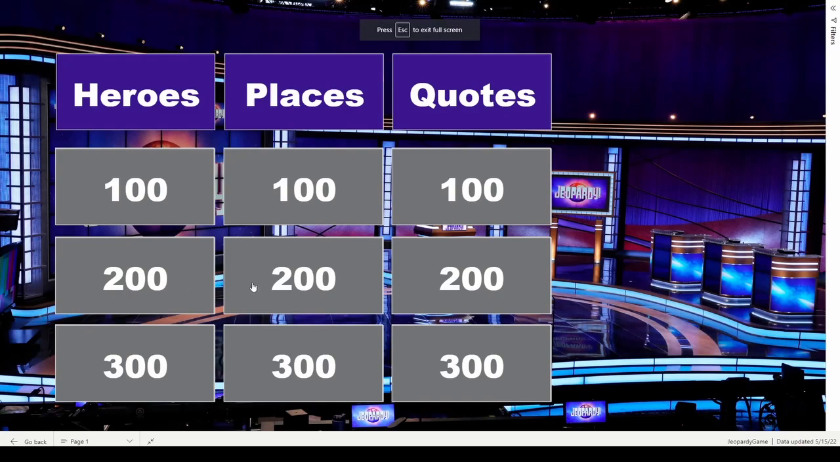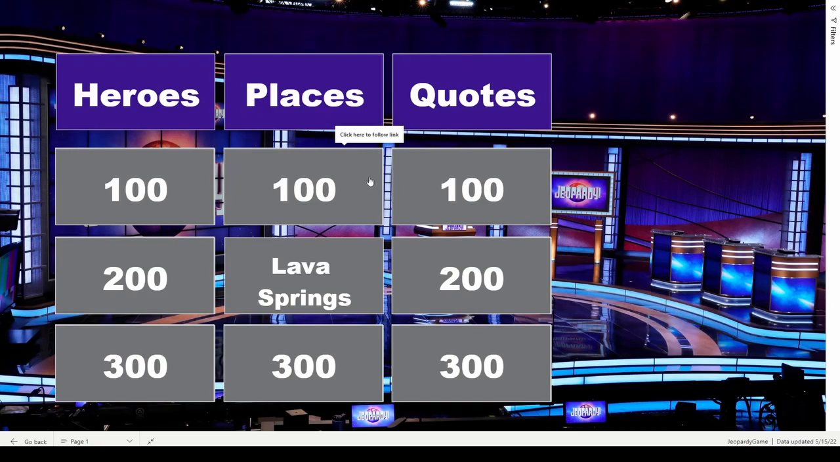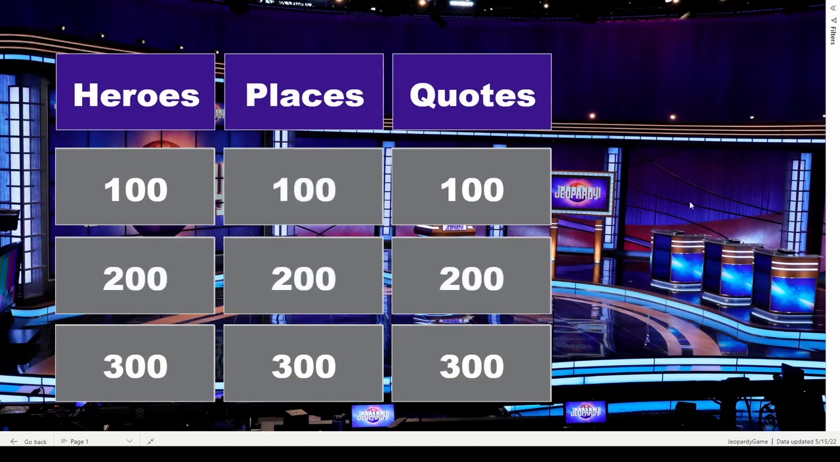Let's get ready to play Jeopardy. Places for 200. In High School Musical, where do the Wildcats go for their summer job? Lava Springs. Remember, you want to delete the tooltip here because you don't want that to show up. So it looks like I left that on, but remove it so that when you highlight over something, it doesn't do that. Or just keep your mouse clicked away until you're ready to select a question. And then when you're ready to reset, just reset everything, and there you go.